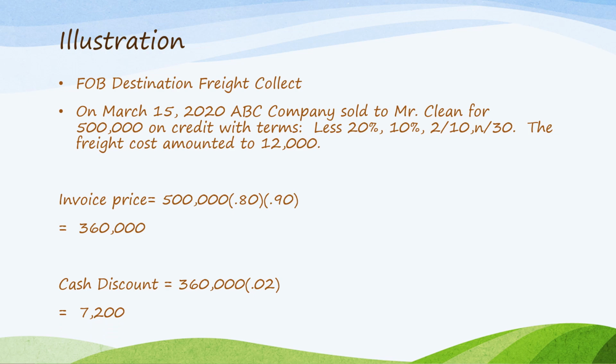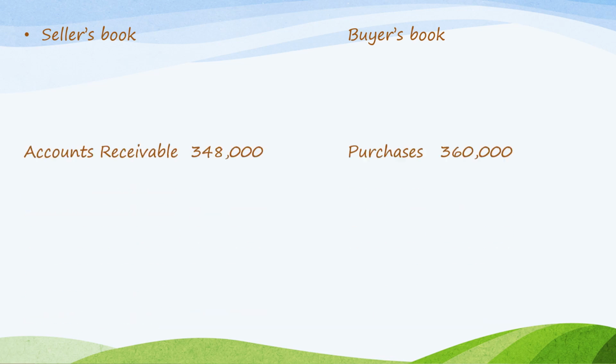Please remember that the first illustration is FOB destination freight prepaid. Well, in here, it is FOB destination freight collect. Meaning it was the buyer who actually made the freight cost payment, which is the responsibility of the seller. So the entries on the seller's book and the buyer's book.